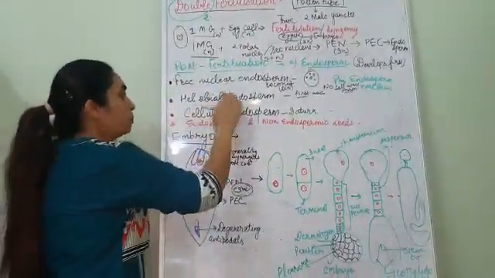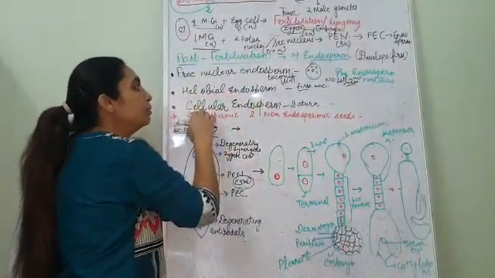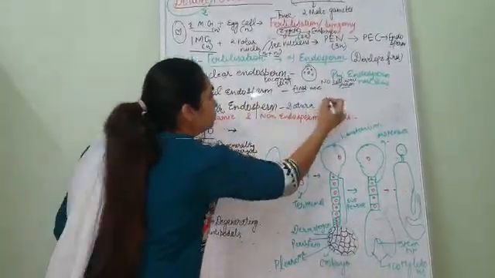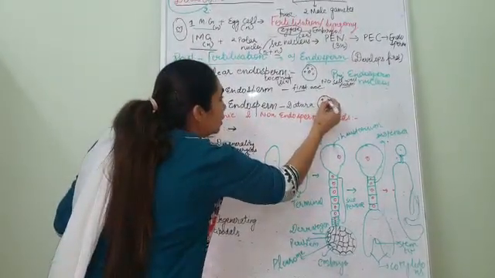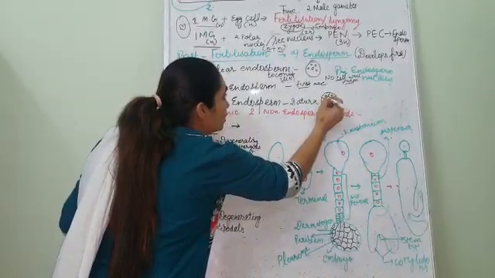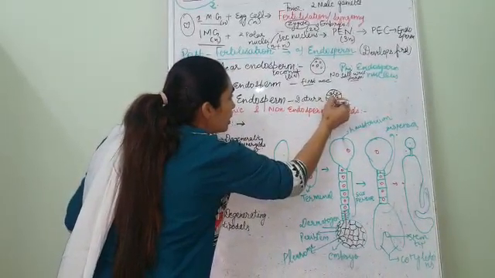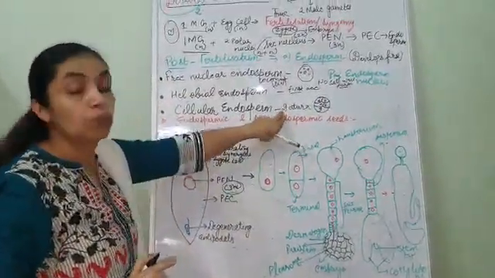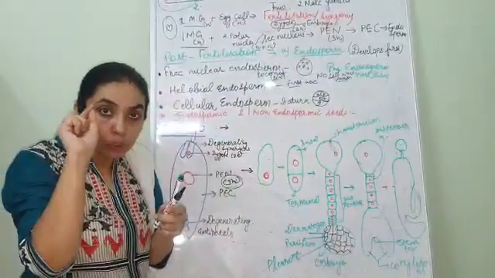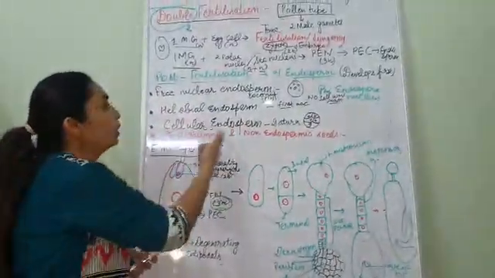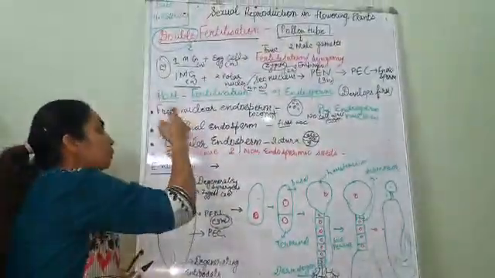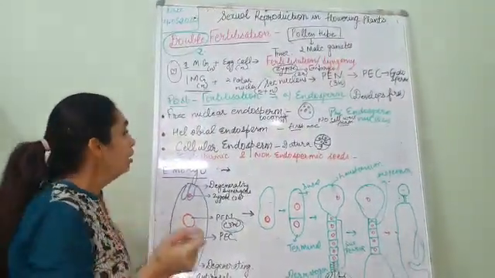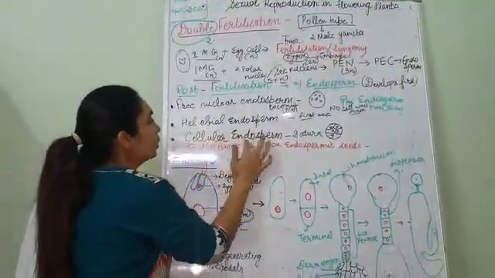Helobial endosperm. Before explaining helobial, I will explain cellular endosperm because it will give a boost. In cellular endosperm, the nucleus starts dividing and along with it the cell wall formation also takes place. Such is known as cellular endosperm, which takes place in Datura also. And the white portion of the coconut is the same, cellular endosperm. The liquid portion is the nuclear endosperm and the white kernel which we are eating is the cellular endosperm.